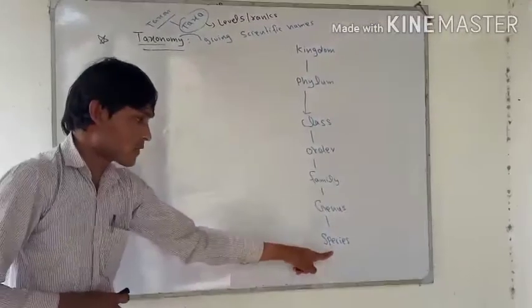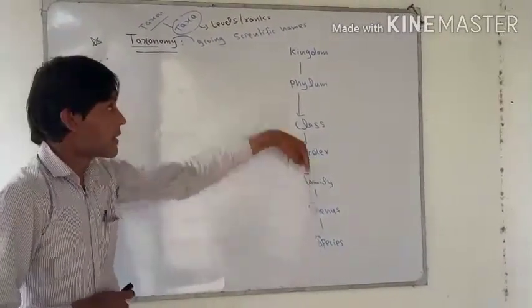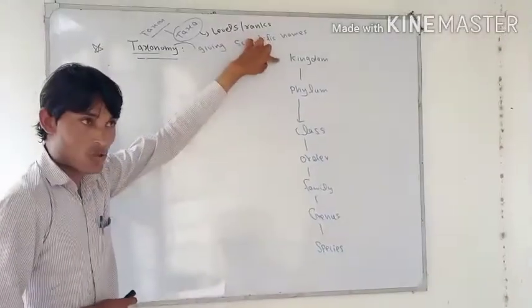The basic unit of classification is species, and the highest unit is kingdom.